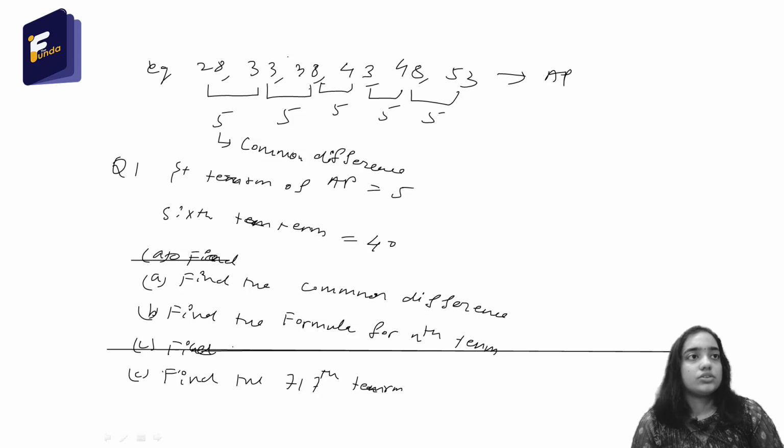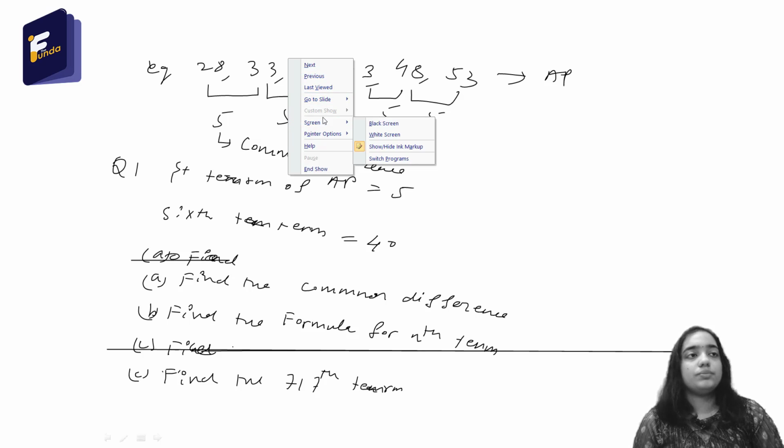Okay. So let's move to the solution. To solve this question, we have to take a small example. Then only we can solve this question. So what example we will take? We will take the example of an arithmetic progression.